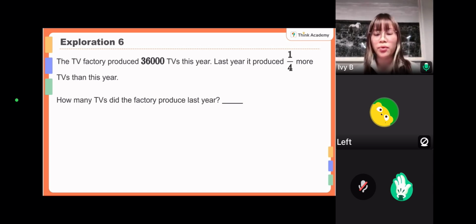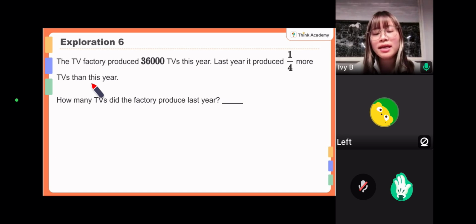Still pay attention to the question. So the TV factory produced 36,000 TVs this year. Last year, it produced 1/4 more than this year. So here comes a very important problem. 1/4 of what? 1/4 of this year or 1/4 of last year?